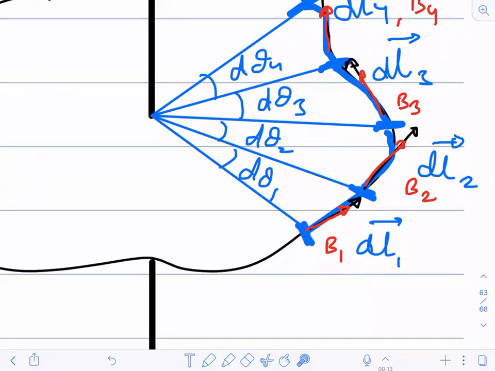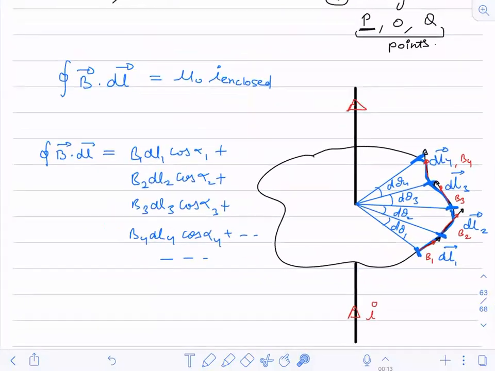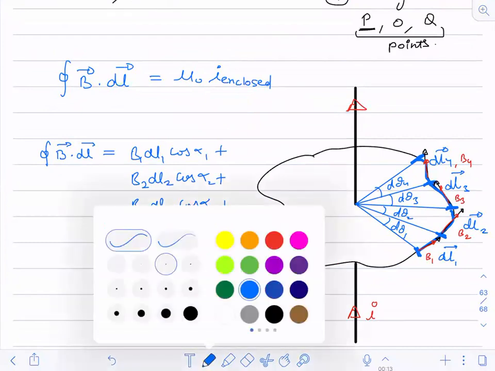B2 and DL2. Everywhere, is it 0 or does it have some value? What is the angle between B1 and DL1, B2 and DL2, B3 and DL3, B4 and DL4? It is 0. Good. So if it is 0, I can put them as 1. I can write them as 1.